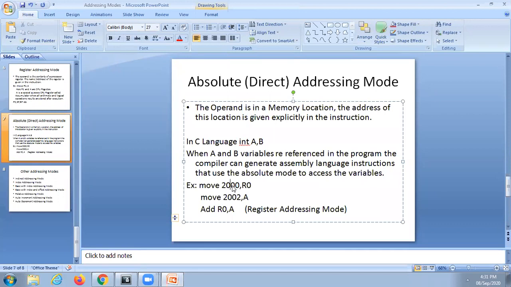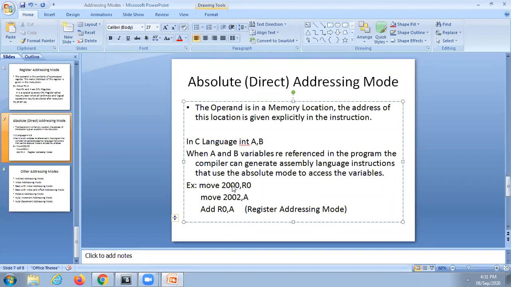It is also a two address instruction, an absolute or direct addressing mode instruction. All those that come under this are two address instructions. Two address means there are two operands. Out of those two operands, one operand must be a main memory address, or we call it a memory operand.